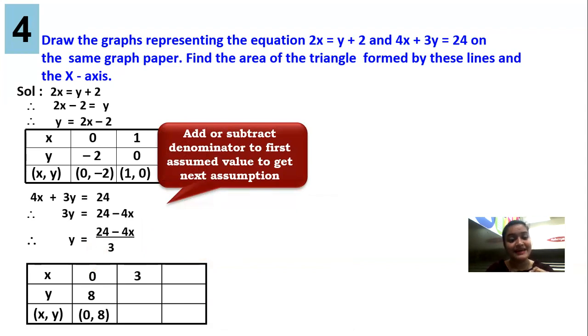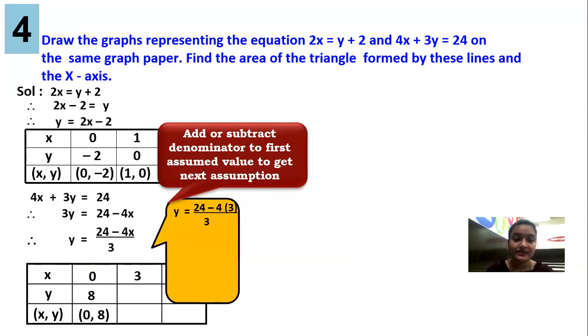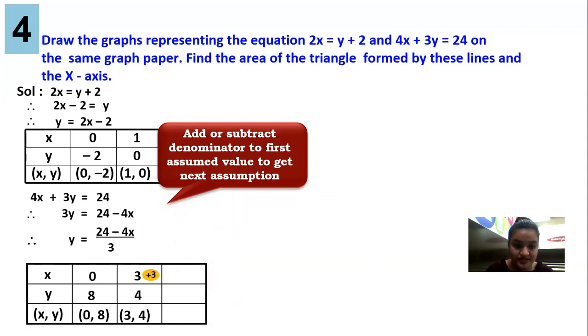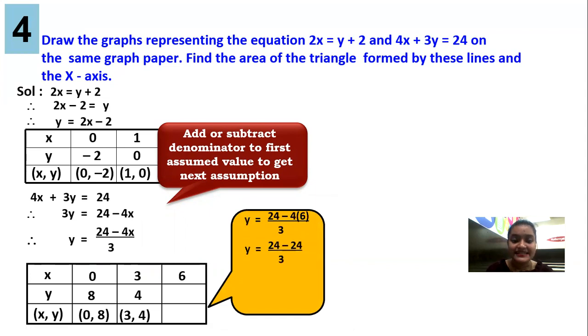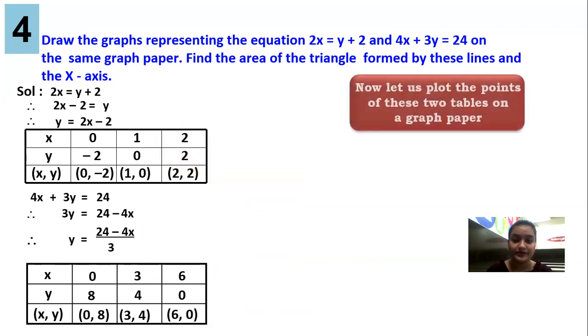Next we can assume x as 3. 4 3s are 12. 24 minus 12 gives you 12. 12 upon 3 gives you 4. Again, if 3 works, you can add the denominator to it. 3 plus 3, 6. Let's check. 4 6s are 24. 24 minus 24 gives you 0 upon 3, that is 0. See, we got the proper coordinates. Now we can easily plot.